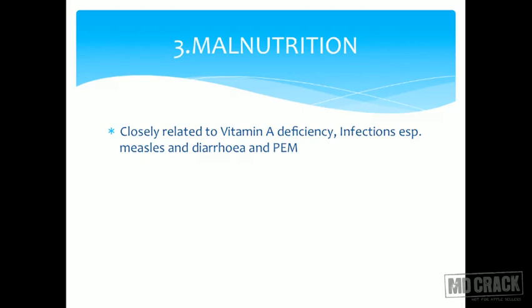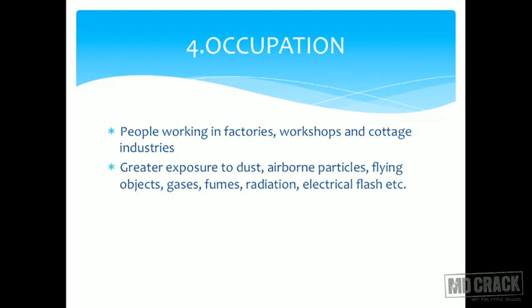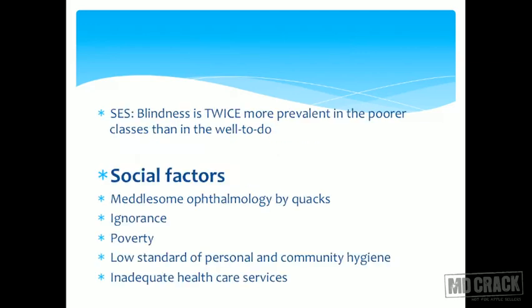Malnutrition, huge burden. How does malnutrition cause blindness, you ask? Biological plausibility seems a bit dicey here. Remember, vitamin A deficiency is a malnutrition cause, has a direct effect on the cornea. You have keratomalacia, you have corneal ulcers, you have corneal drying, you have bitot spots. A lot of things which are in the domain of malnutrition affect ocular health. Occupation, you already saw, a lot of occupations are a positive hazard for blindness, and you have airborne particles, sharp nails, all sorts of things, radiation, all of these affect the vision and cause blindness.